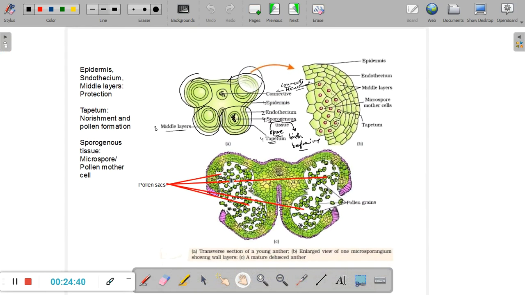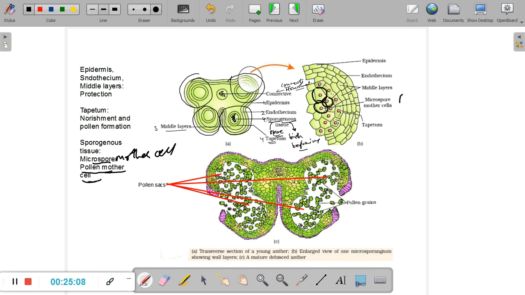So the sporogenous tissue is made up of cells. Now let me just pick up a marker. So this particular cell here, these are the cells of this sporogenous tissue. Each of these cells is called a microspore mother cell or a pollen mother cell. Don't call it a microspore, please. These are microspore mother cells.